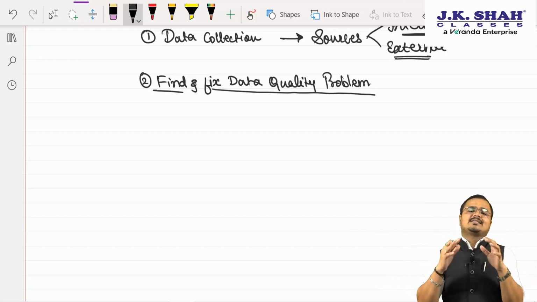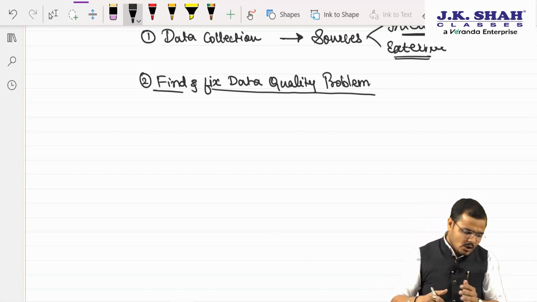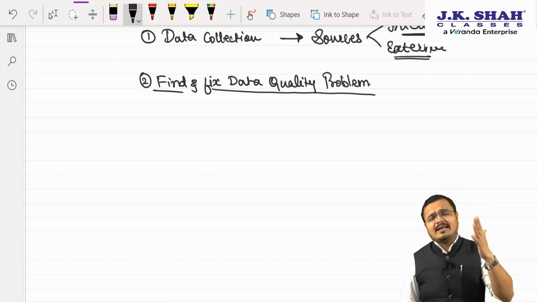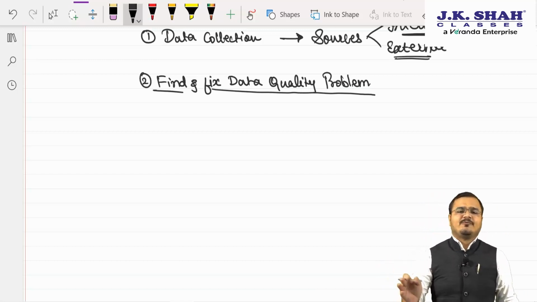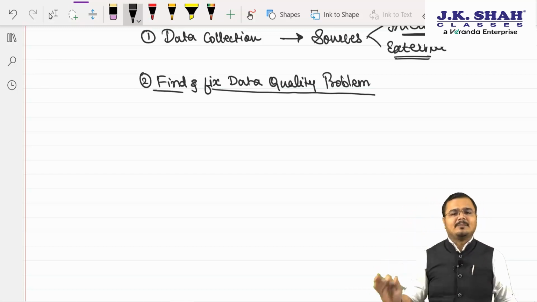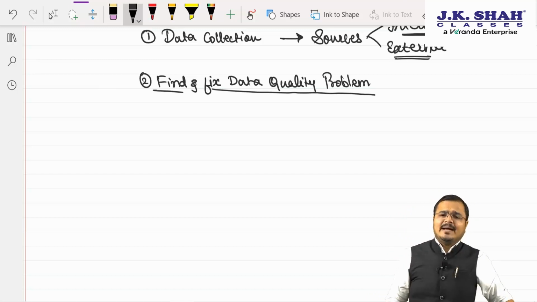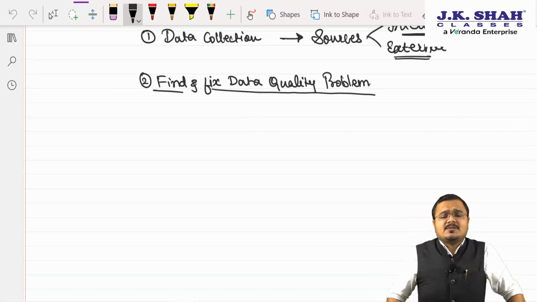Because if the data is not available in a proper format, in the proper manner, or as required, one cannot frame the decision. So if you want to take a decision, you need to first collect the data, and we need to find and fix this problem. Understood? Many softwares are there by which we can solve this problem.